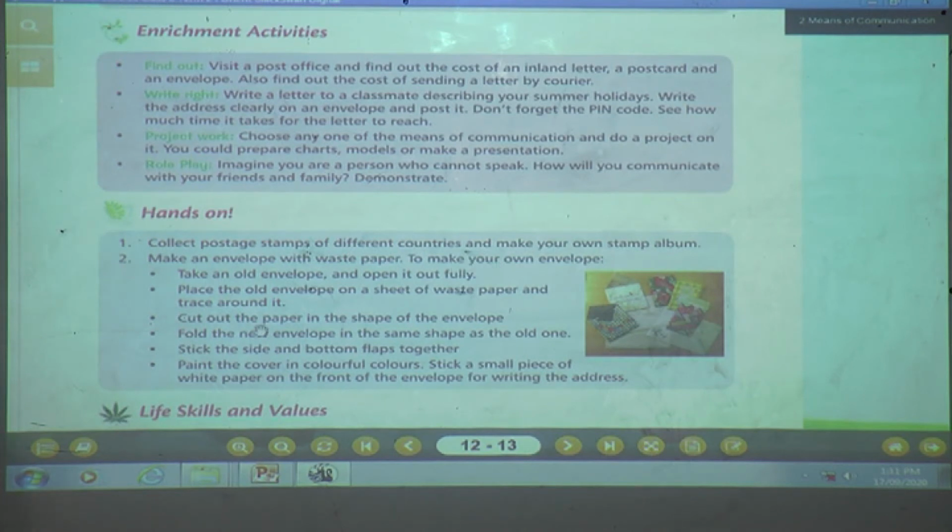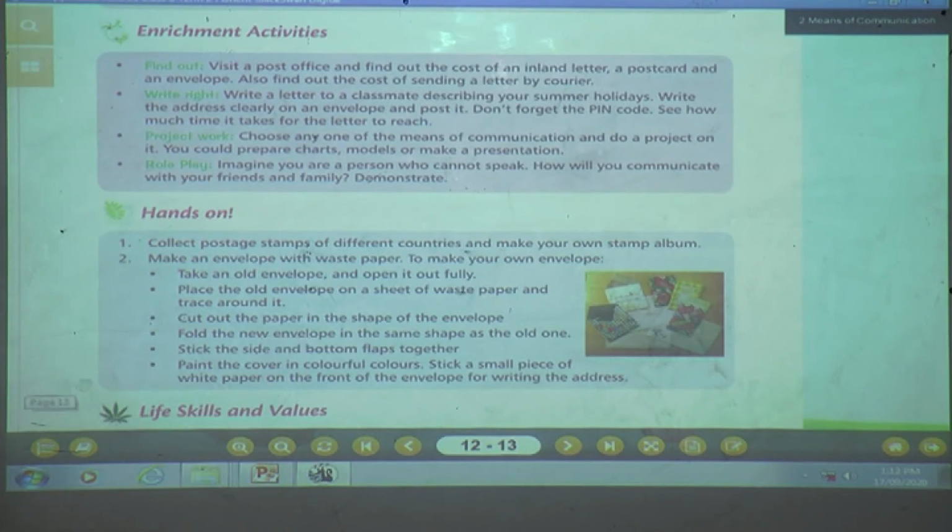Cut out the paper in the shape of the envelope. How are you going to do it? You are going to cut out the paper in the shape of the envelope. Then what you are going to do? Fold the new envelope in the same shape. First, what you are going to do? You are going to fold the new envelope in the same shape as the old one was. How was the old one? In that way only you have to fold the new envelope.